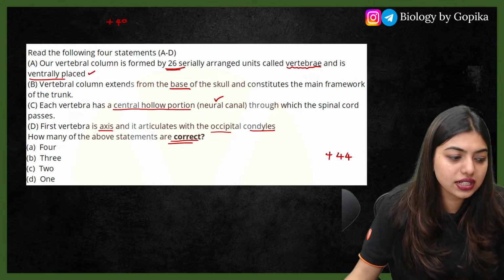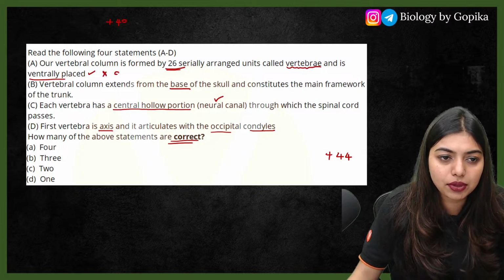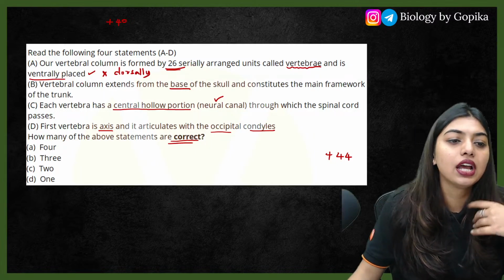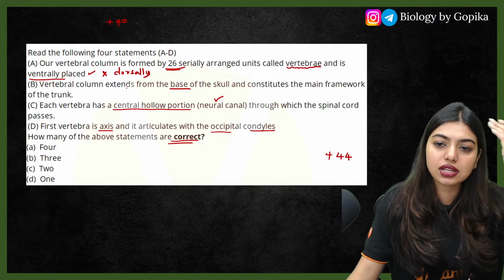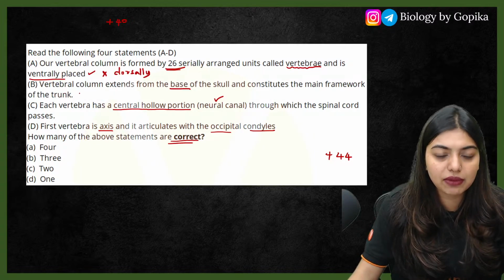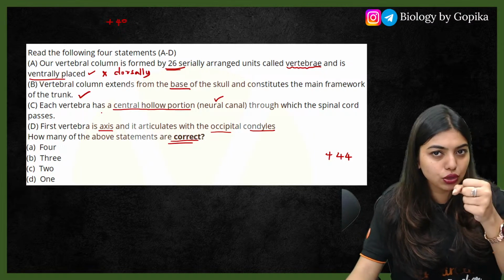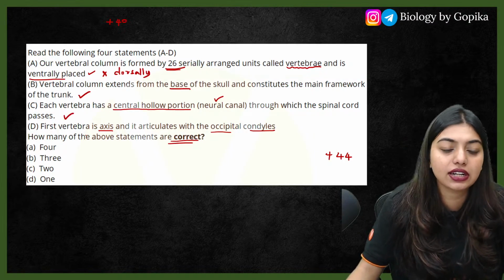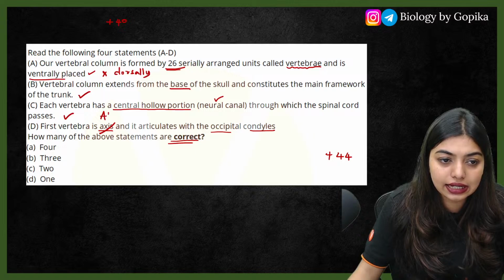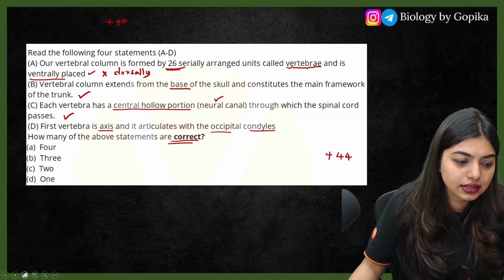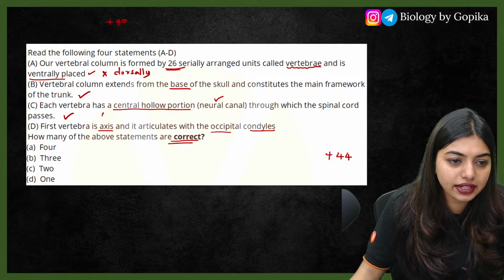Perfect. So this is incorrect, because it is dorsally placed. Dorsal is here, which faces the environment. The vertebral column extends from the base of the skull and constitutes the main framework of the trunk. Each vertebra has a central hollow portion, the neural canal, through which the spinal cord passes. That is right. The first vertebra is called atlas, not axis. Sorry, the spelling is wrong. It's called atlas. So tell me how many statements are right?